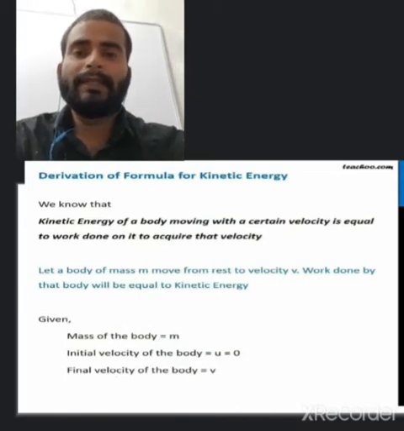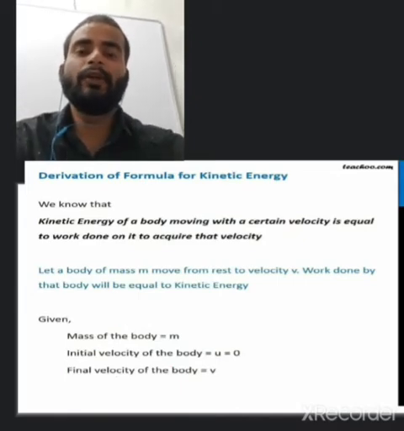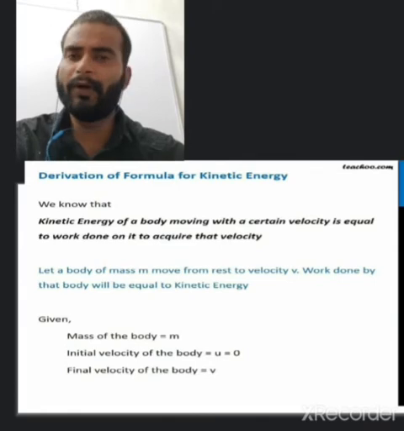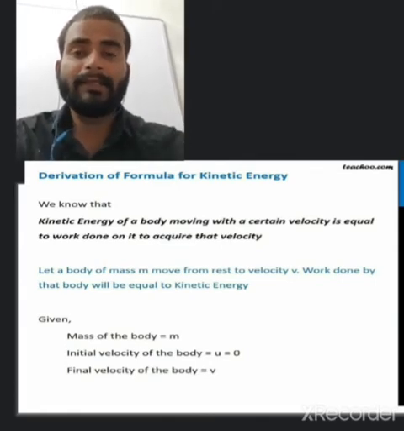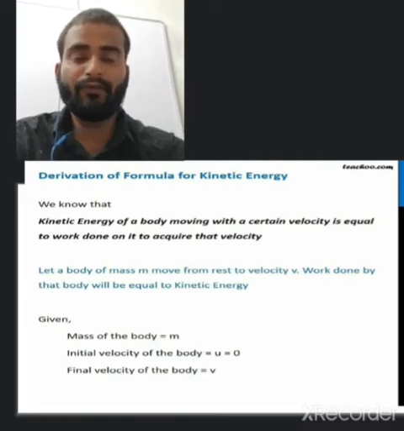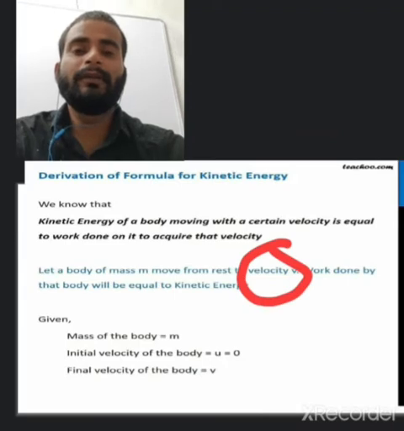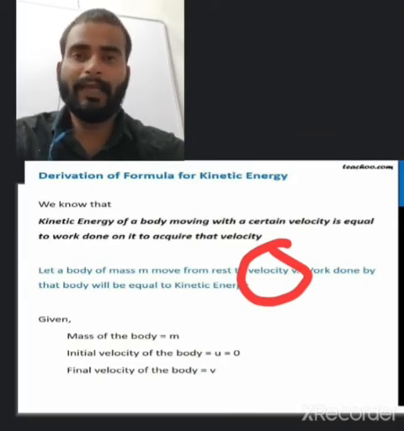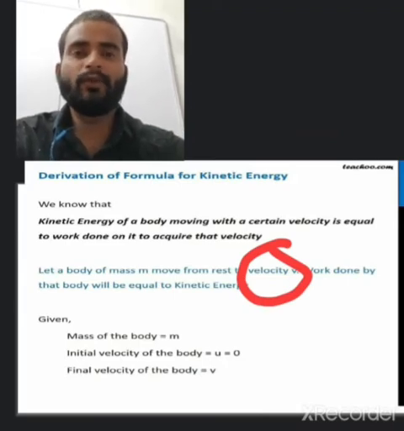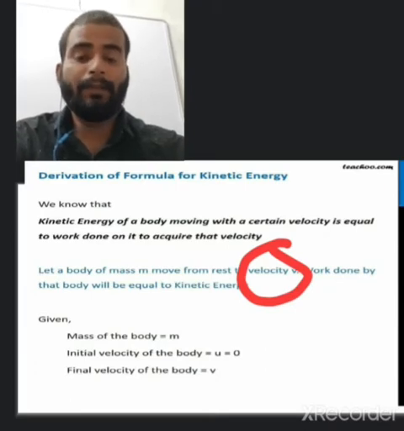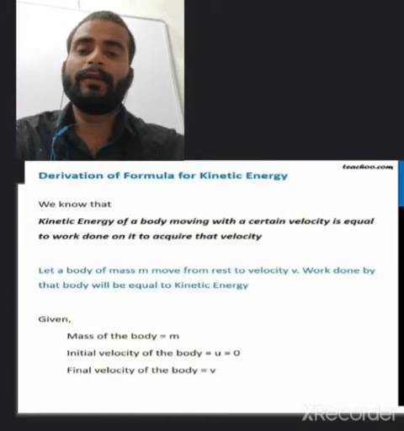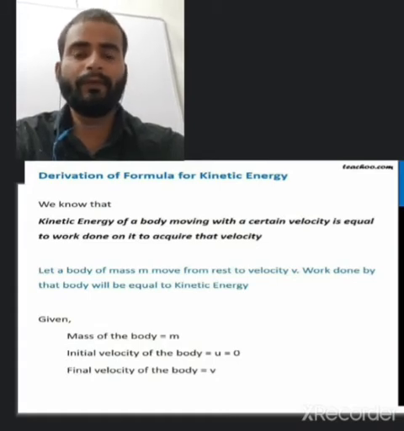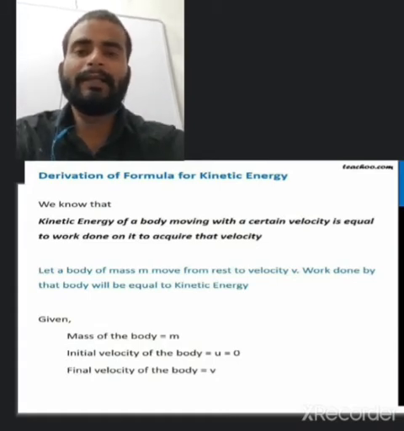Let a body of mass m move from rest to the velocity v. The mass of the body is m, initially it is at rest, and after applying force on the body, it attains the velocity v. Initially it was at rest, but after applying force, its velocity becomes v. The work done by that body will be equal to the kinetic energy, and that is what we have to prove.